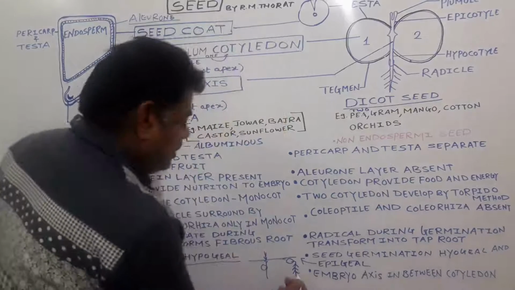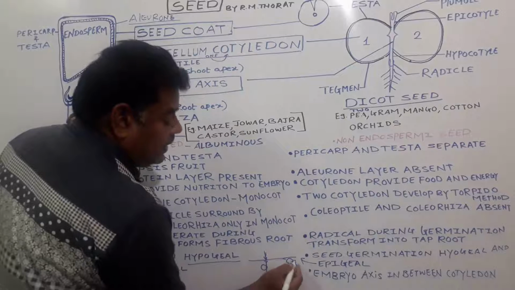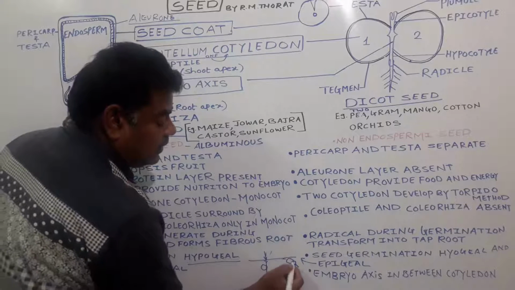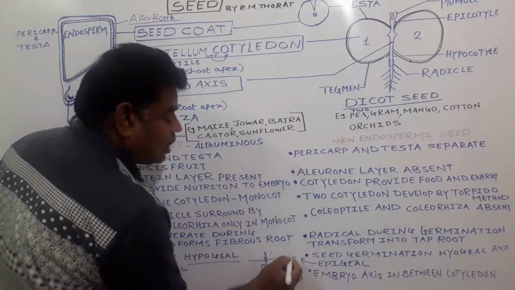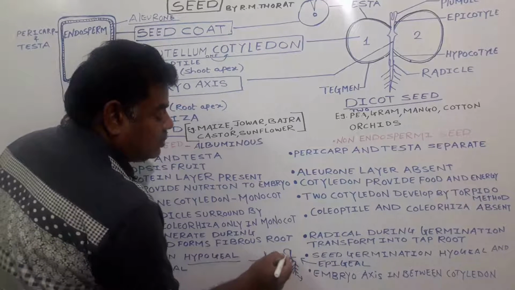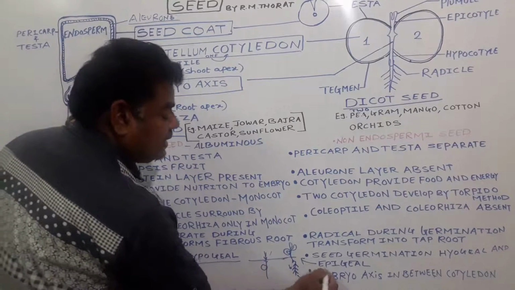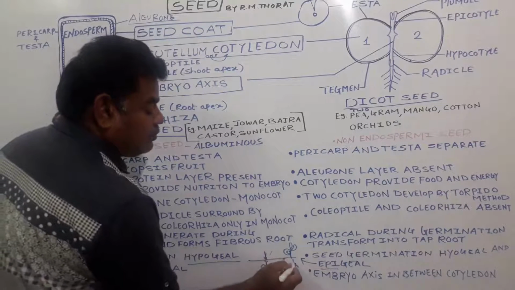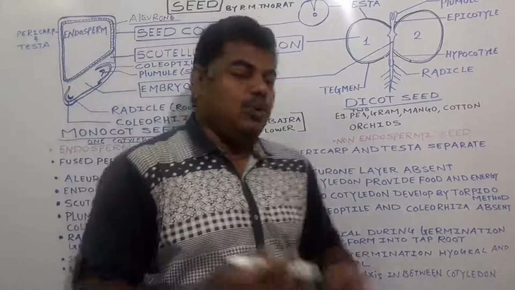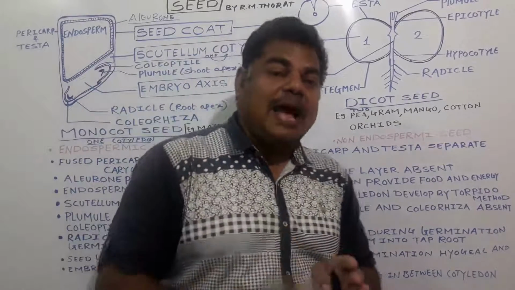The first structure which emerges, the radicle, transforms into the root system, and then the shoot system does not germinate here. This is a complete structure pushed out above the soil, and here the two cotyledons come up and then the plumule comes out like this. We call it EP, meaning above. EP means what? Above, epigeal, like this. Epigeal germination takes place in the case of what? Dicots. Both hypogeal as well as epigeal in the case of dicots, but in the case of monocots only hypogeal.